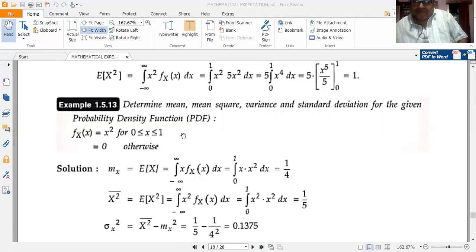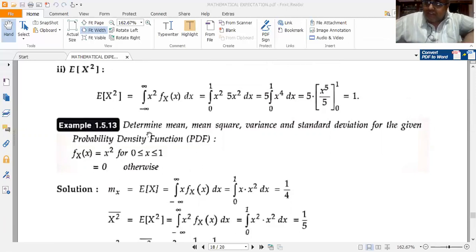So how about this? Very simple problem again. Mean. This is a CRV. So mean is simply given by expected value of x equal to integral minus infinity to plus infinity x fX of x dx. Now fX of x has a non-zero value of x squared only for x lying between 0 and 1 and 0 elsewhere. So integral minus infinity to plus infinity gets replaced by integral 0 to 1, right? So integral 0 to 1 x into this x squared dx.